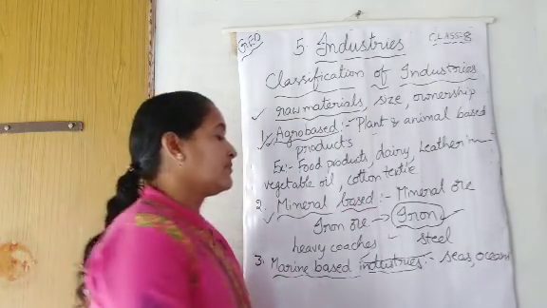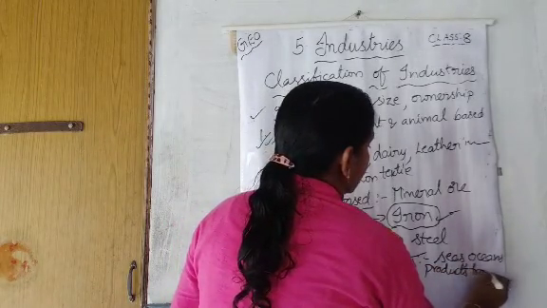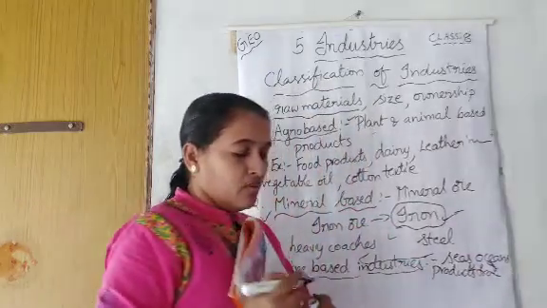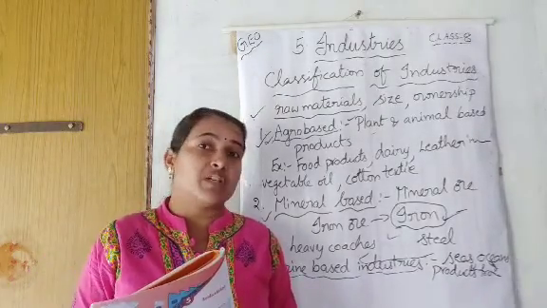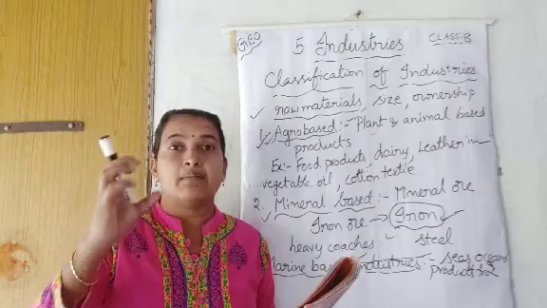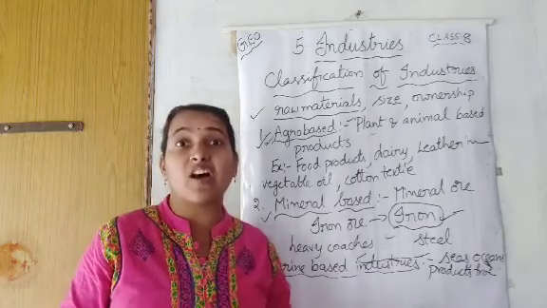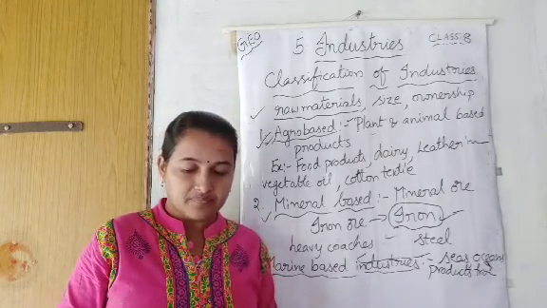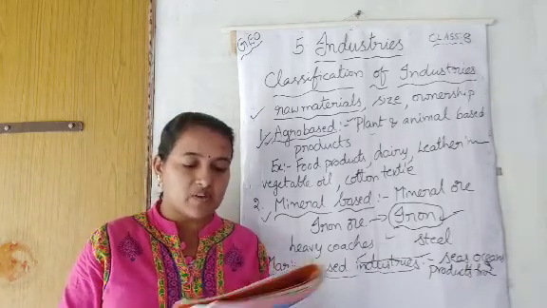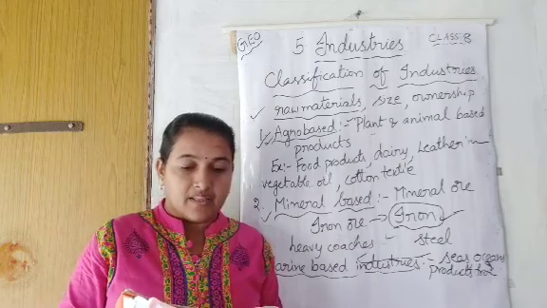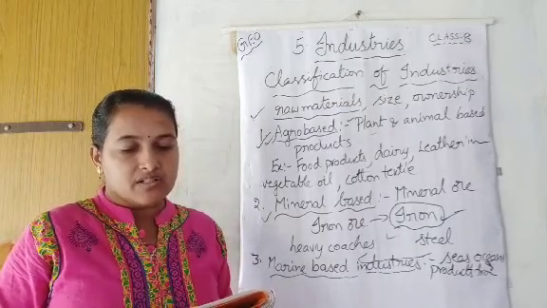Products from seas and oceans. Whatever the products we are getting from seas and oceans, moreover we will get mineral oil and some pearls or some more items, and at the same time salt also we are getting from seas. Next, fish, prawns, everything we are getting from seas only. So all those will come under the category of marine based industries.